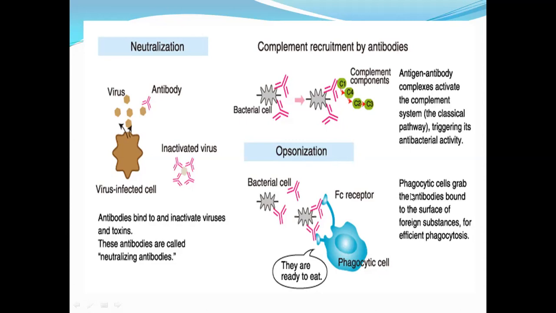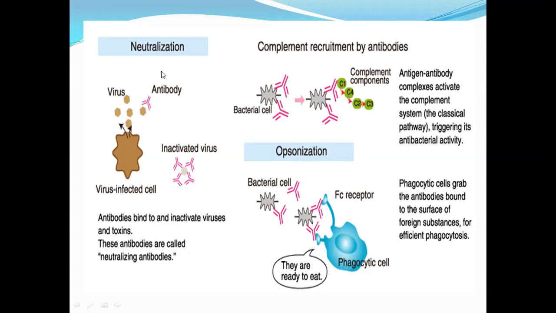Opsonization: phagocytic cells grab, where the antibody is bound to the surface of foreign substances for efficient phagocytosis. This is the phagocytic cell. This is the bacterial cell with antibody; they are ready to eat. This is the phagocytic cell which is ready to eat.